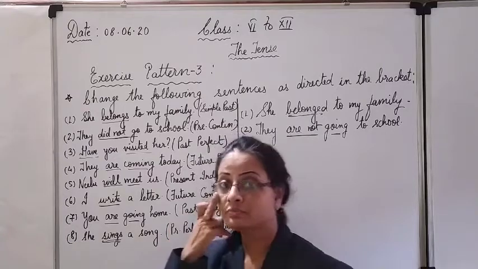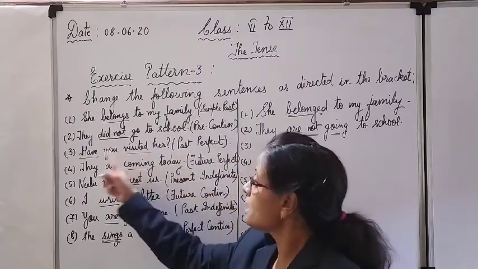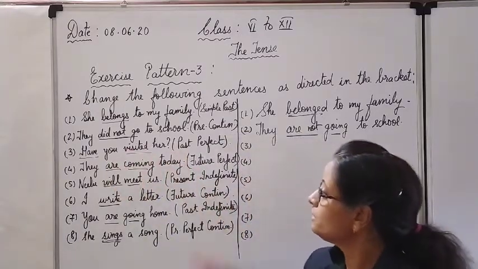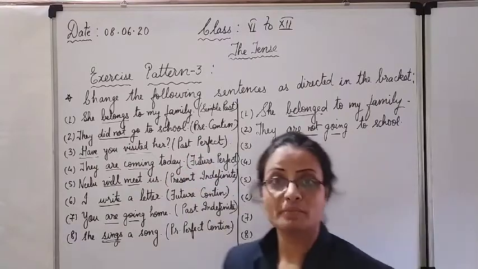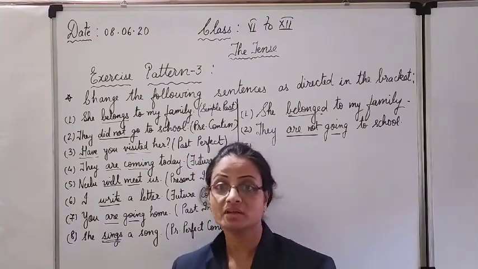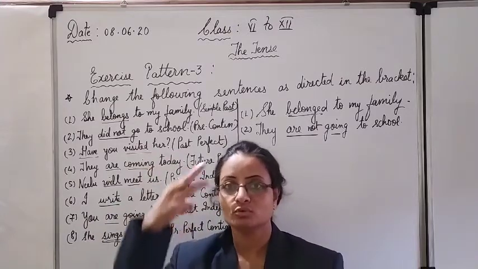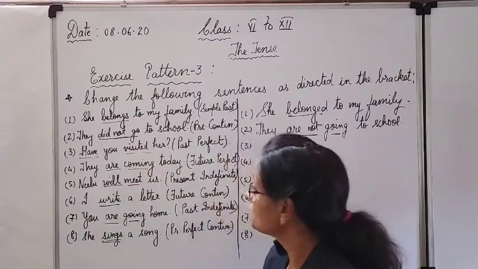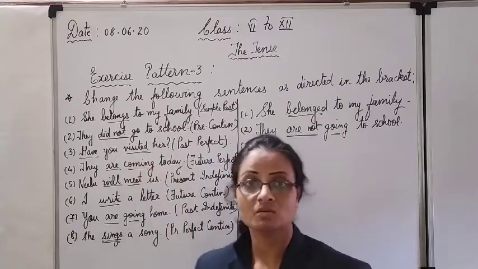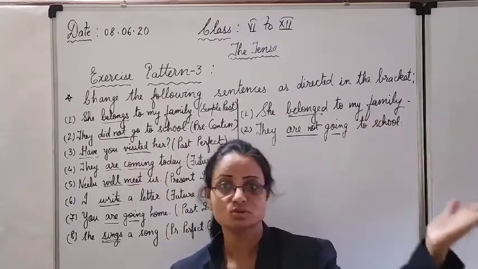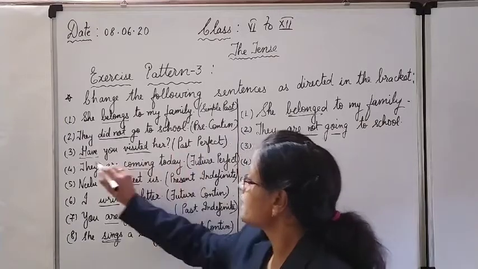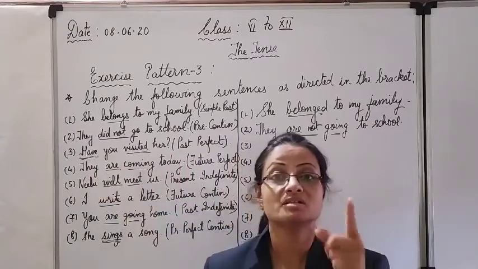Come to the third. It is an interrogative. Have you visited her? In interrogative, you have to change it into the past perfect. Perfect, the third subtype of the main. So you have to go for the third form of the main verb. Which is the main verb? Visit, visited, visited. Third form is also visited. And here helping verb is have, means it is present perfect.